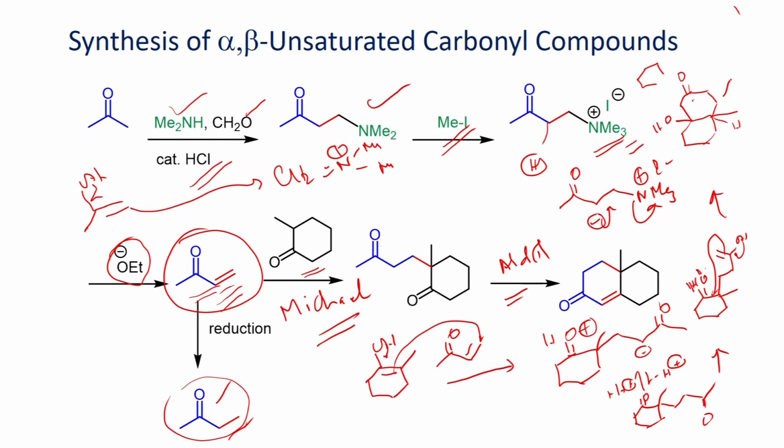so when you have acid, it can undergo protonation to give this, which can lose water molecule.